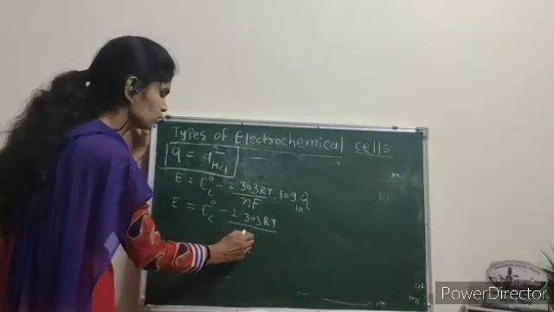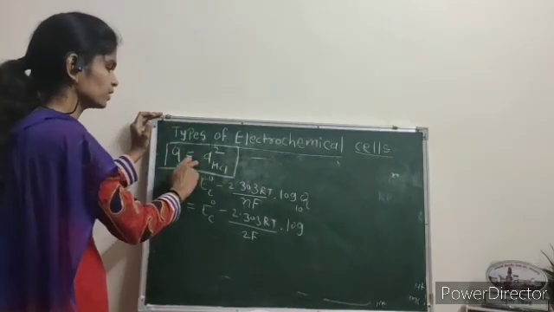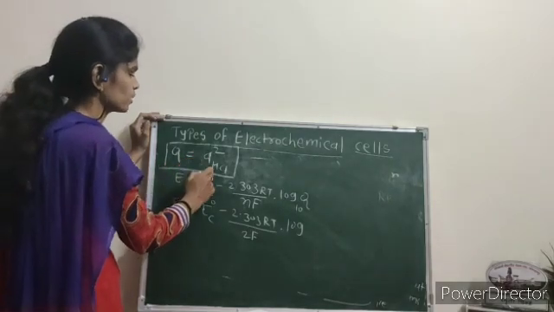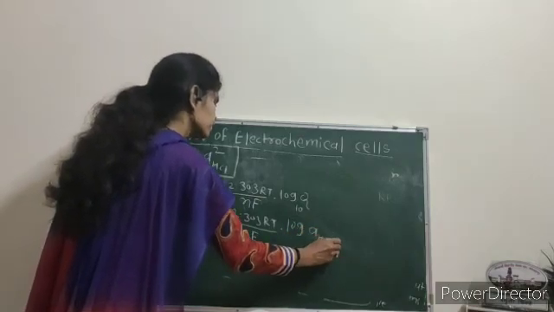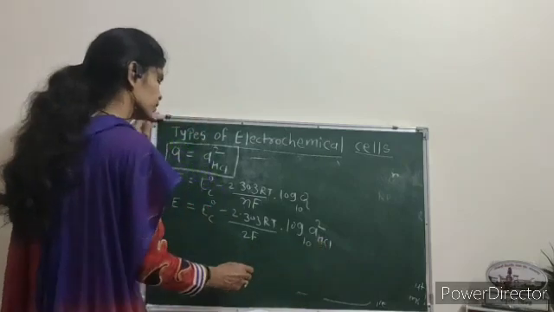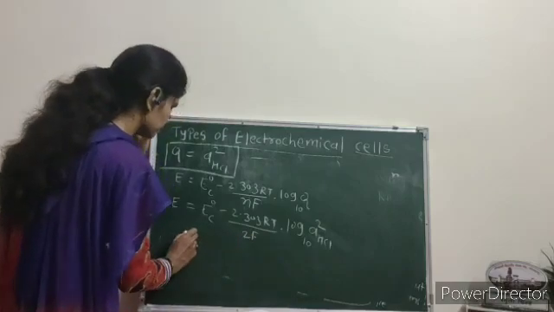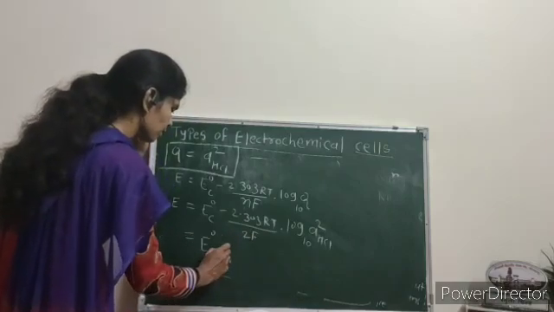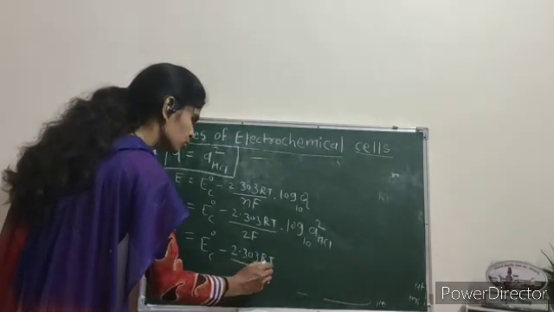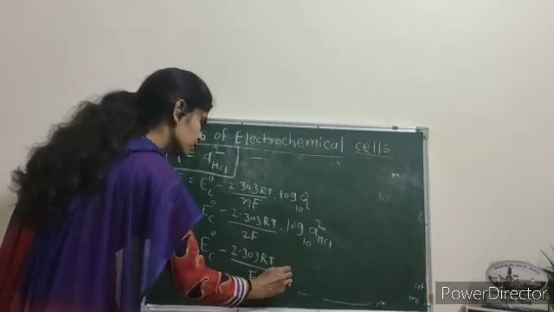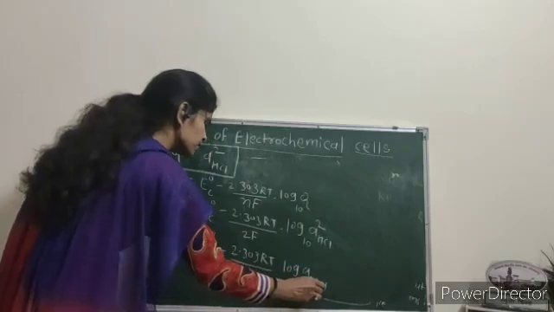Number of electrons is 2. Therefore, write down 2F into log of reaction quotient value, activity of HCl to the power 2, to the base 10. This 2 is brought forward, and these two get cancelled. The equation becomes E0 cell minus 2.303 RT upon F into log of activity of HCl.